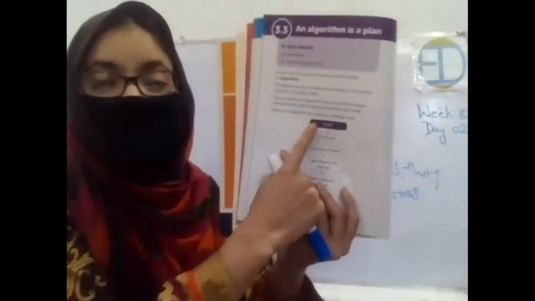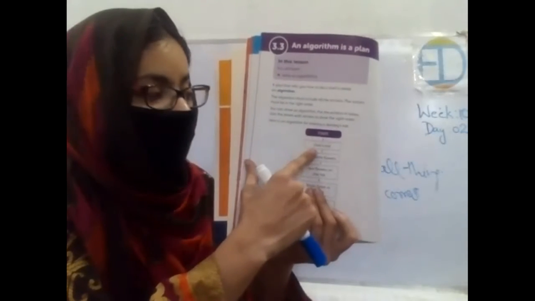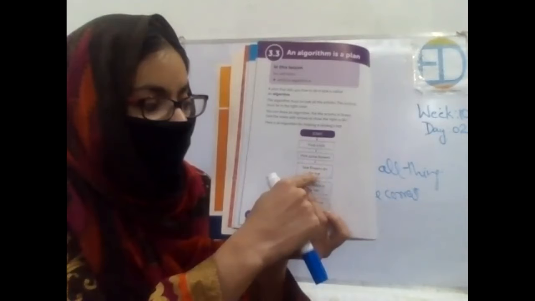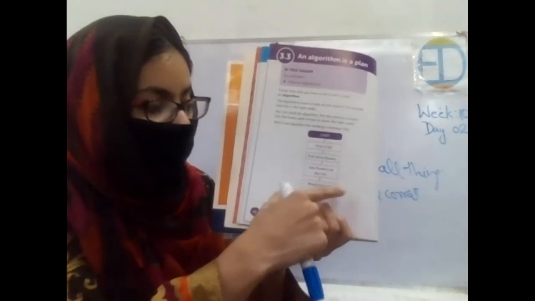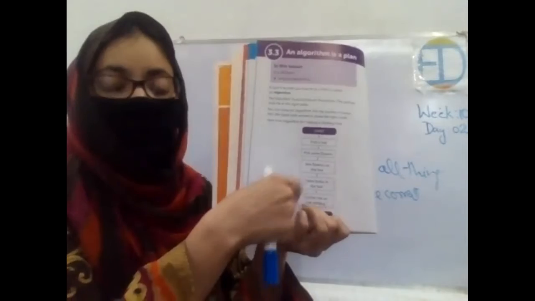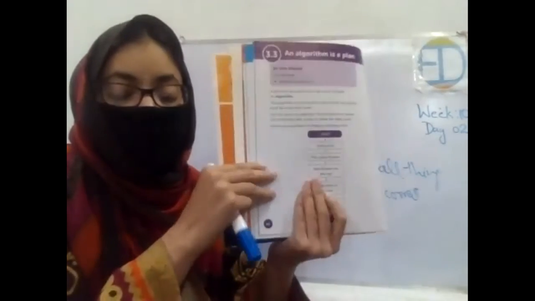The first is start. From there the next steps will be: start, then find a hat, pick some flowers, sew flowers on the hat, make holes in the hat, put the hat on the donkey, and end. This was the activity that the children are supposed to do.